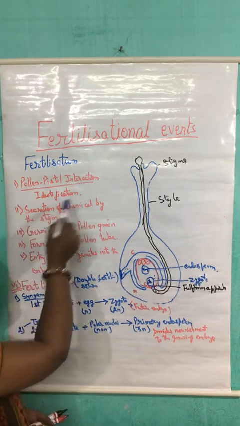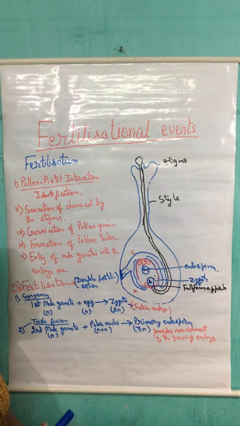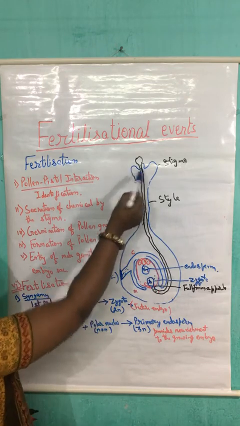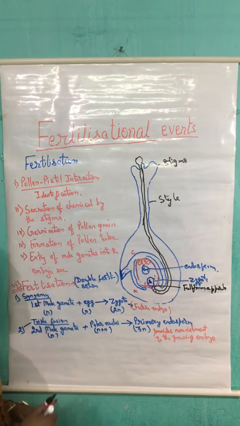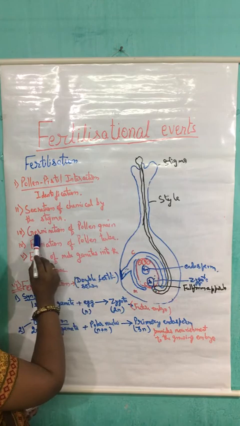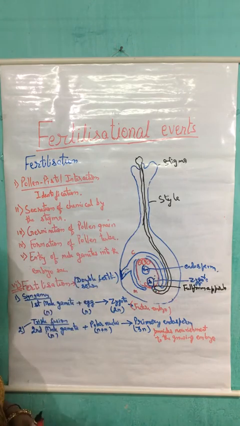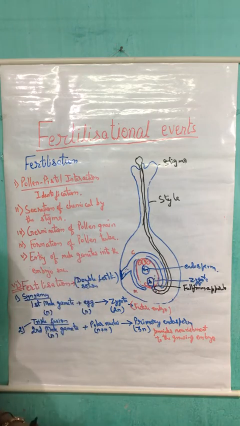First of all, pollen pistil interaction takes place. If the stigma accepts or recognizes the pollen of the same type, then it will start producing the secretory material. Secretion of the chemical by the stigma takes place, and that chemical is absorbed by the pollen grain, and it helps in the germination of the pollen grain to form the pollen tube. So the formation of the pollen tube takes place.